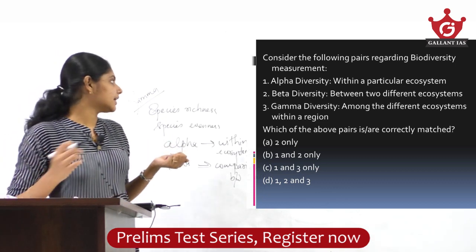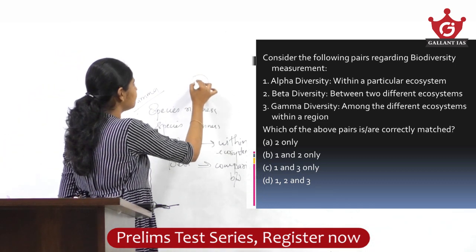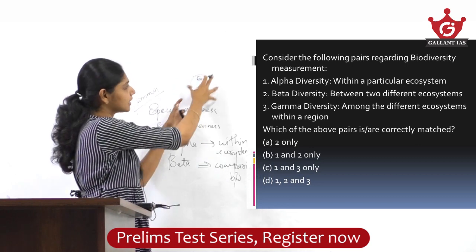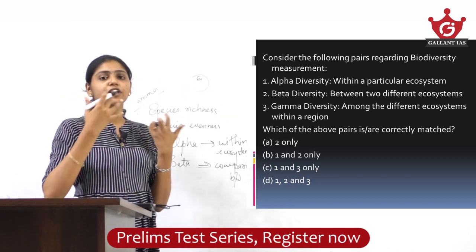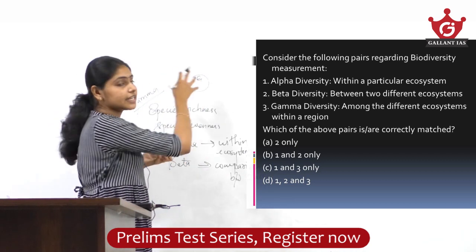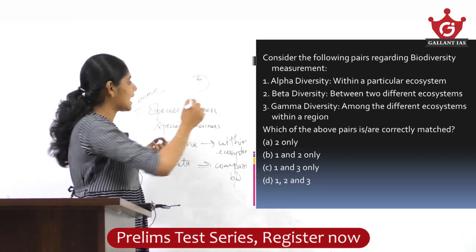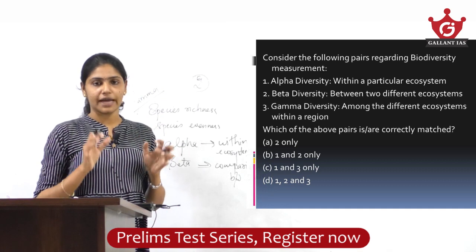So if you take a particular ecosystem or a habitat, the species richness that you measure within this ecosystem is alpha diversity.